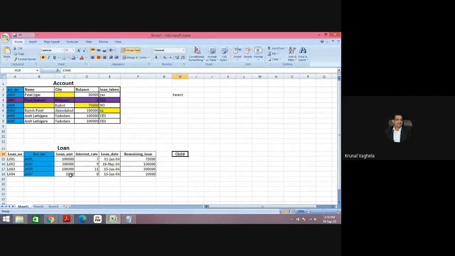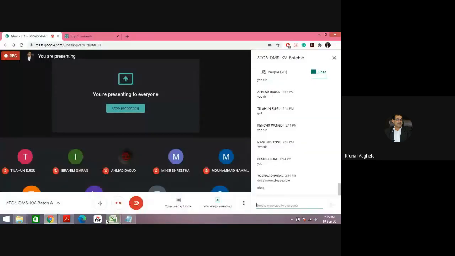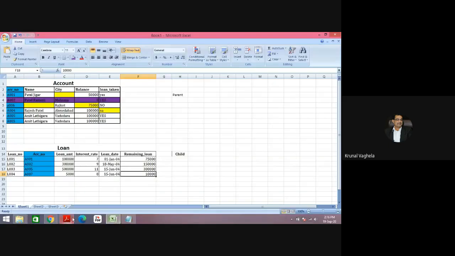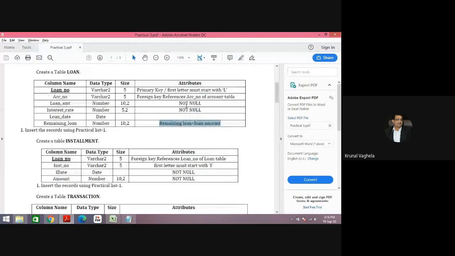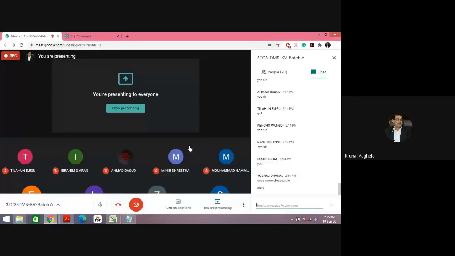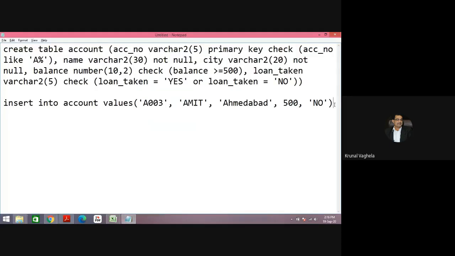Here there is a problem. Your loan amount is 5,000 and remaining is 10,000. How is it possible? It is not possible. So one more constraint you need to enter over here: your remaining loan should be less than the loan amount. So I am creating the table again. Loan. Create table loan.